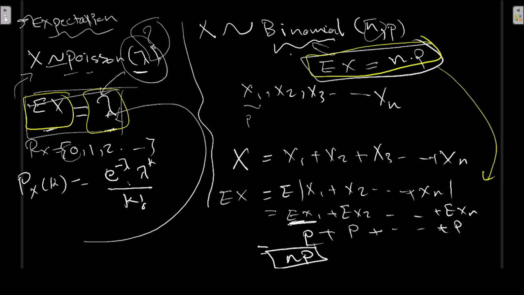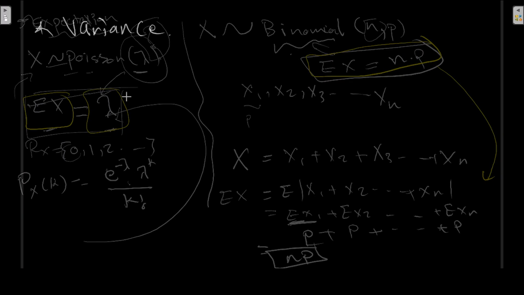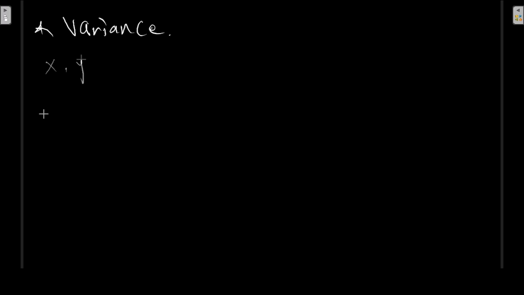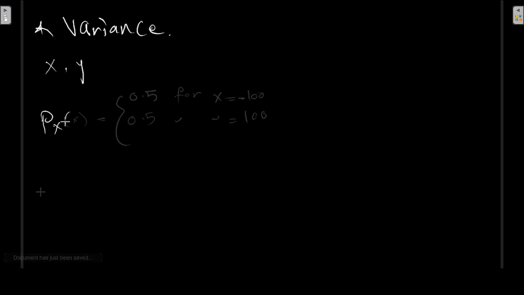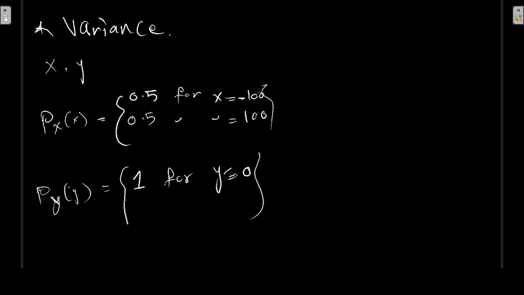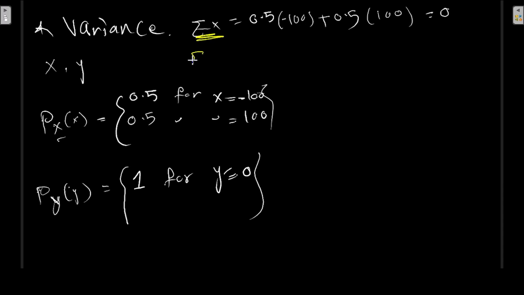Maybe one more important thing that we can discuss concerns the idea of variance as well. Let's consider a case where you have two random variables. Let's say the probability of x, and let's see the probability of y. I want you to tell me what is the expected value of x here. Well, the expected value of x is 0.5 multiplied by -100 plus 0.5 multiplied by 100, which sums up to 0. This is the expected value of x. What's the expected value of y? It's equal to 0. So both had the exact same mean value, which is 0.